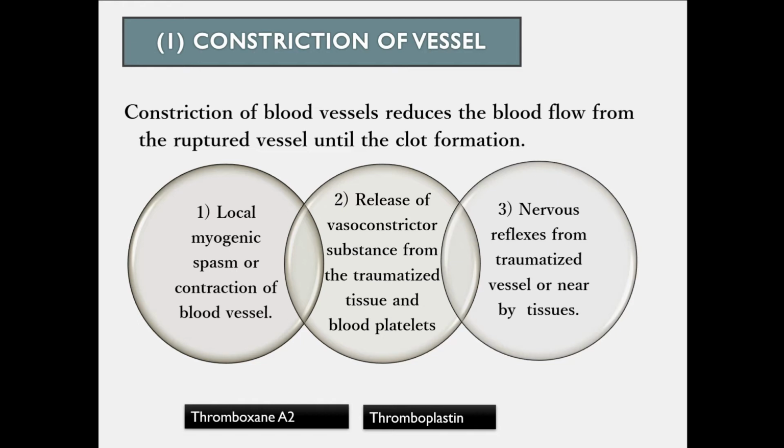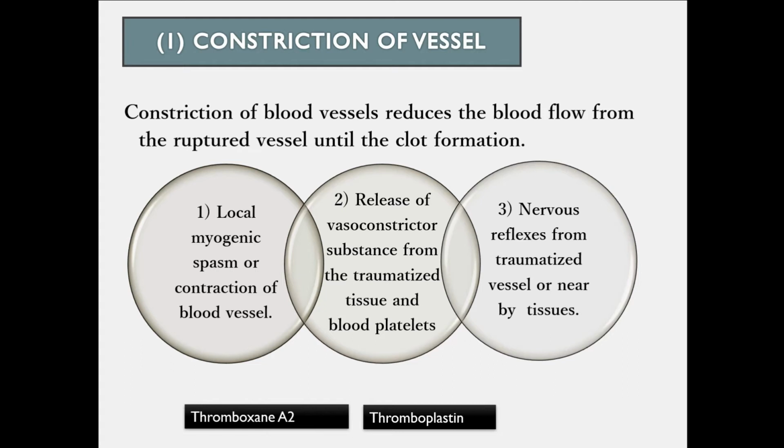The first step in the hemostasis is the constriction of the vessel. Constriction of the blood vessel reduces the blood flow from the ruptured vessel until the clot formation occurs. First of all, there is local myogenic spasm or the contraction of the blood vessel. That is, the diameter of the blood vessel, the size of the lumen, will be reduced automatically by the local myogenic spasm, so that the blood flow will be decreased and the loss of blood will be decreased.